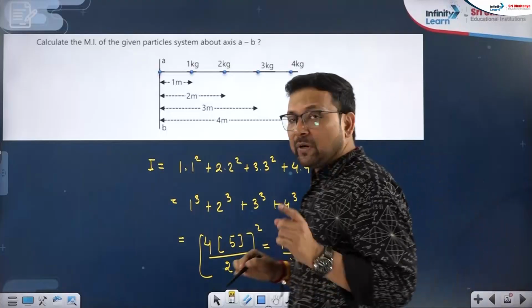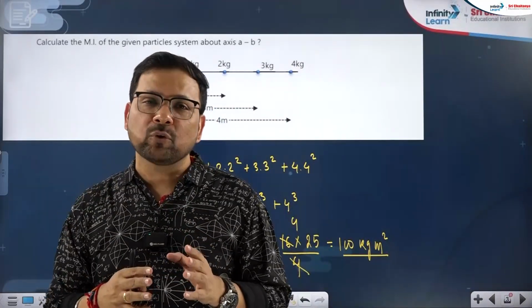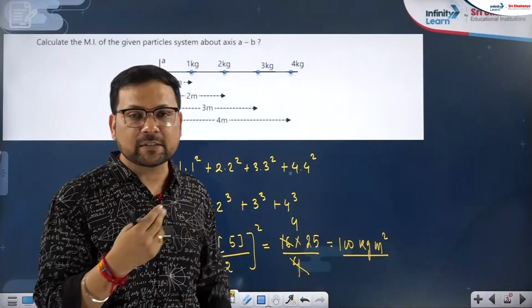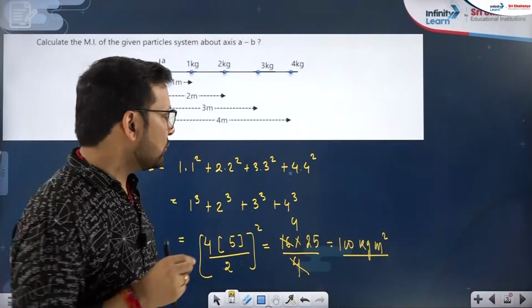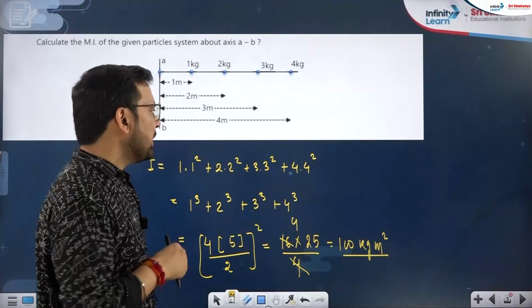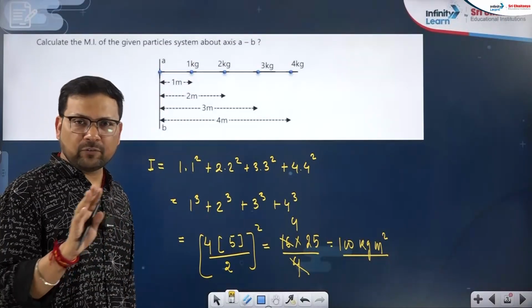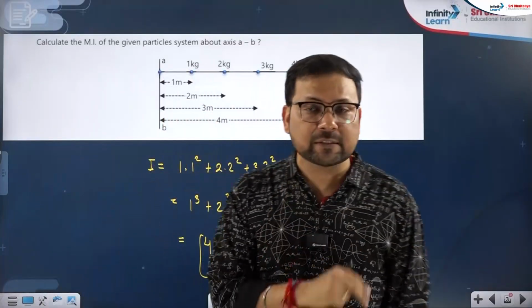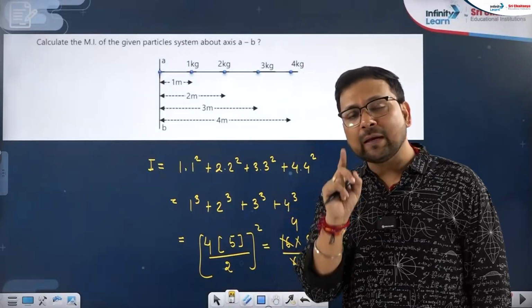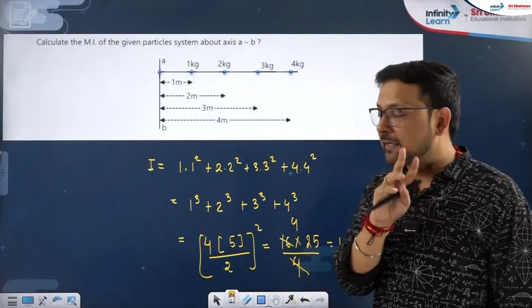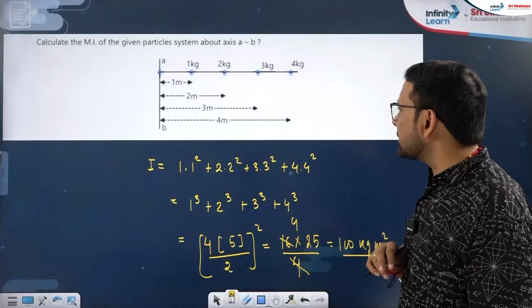Okay, so that's why I was saying that formula is very handy in most of the questions: the sum of first integers, the sum of squares of first integers, always keep that in mind. That is a very good formula to revise for particle systems. One more very routine question that is frequent everywhere, especially when the axis passes through the center of mass of a two particle system. So we will take that question next.